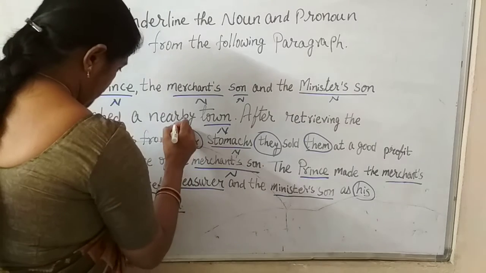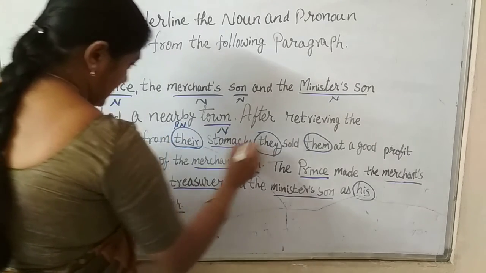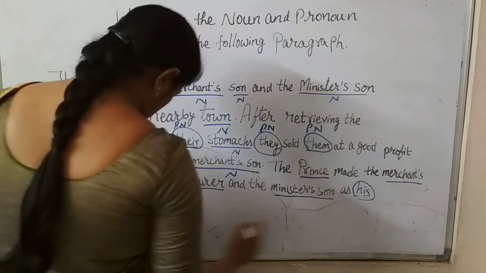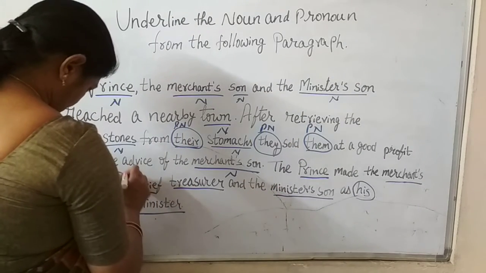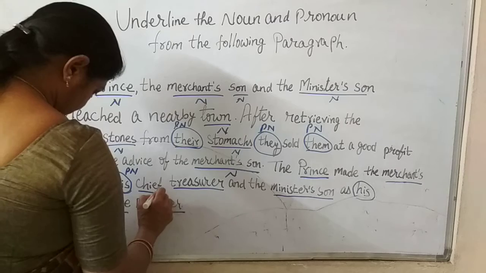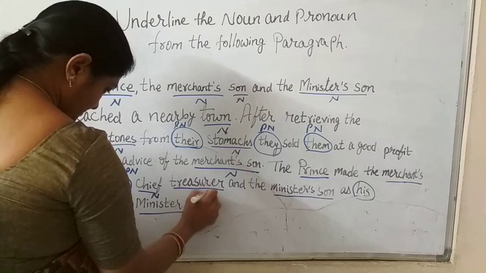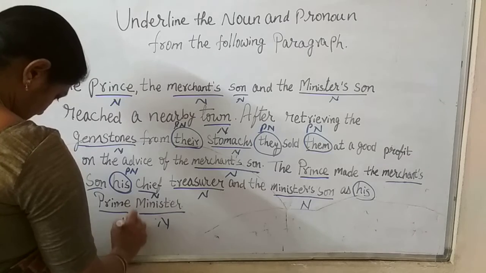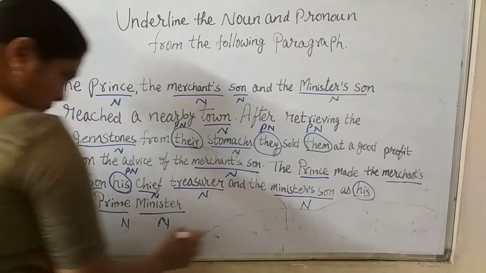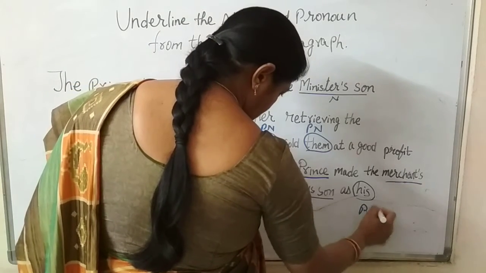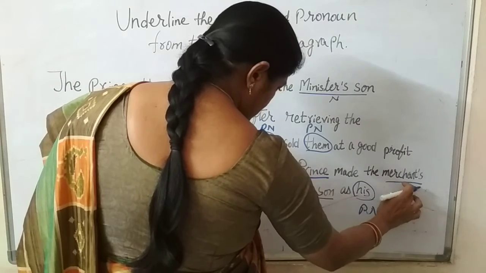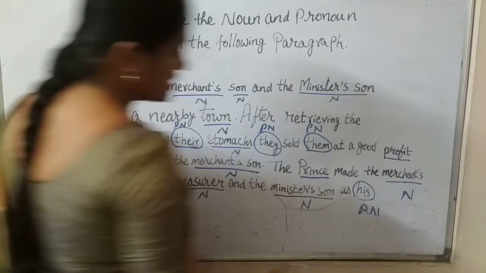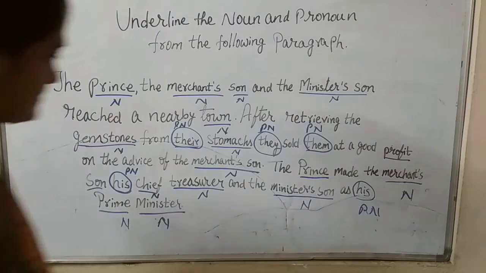For pronouns, you can write capital P and for nouns capital N. This is a short form: pronoun, P, noun, N. Okay, prophet is also a noun.